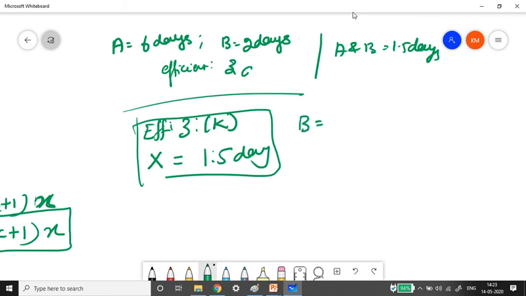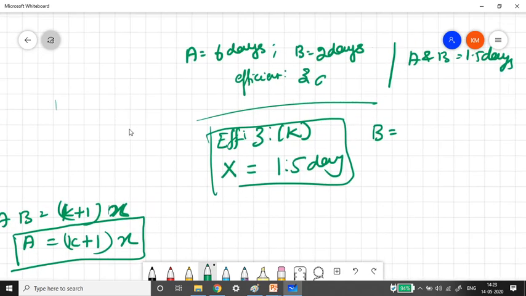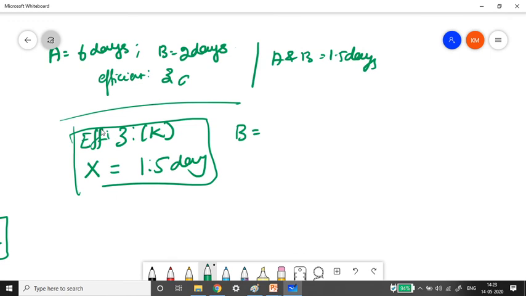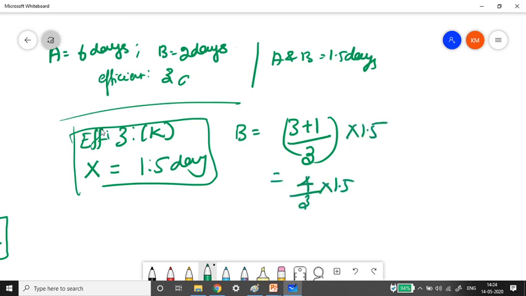So let us solve for B first. What is the B formula? K plus 1 divided by K into X, that is 3 plus 1 divided by 3 into 1.5. That is 4 divided by 3 into 1.5. Once you solve this, you will definitely get B to be 2 days.